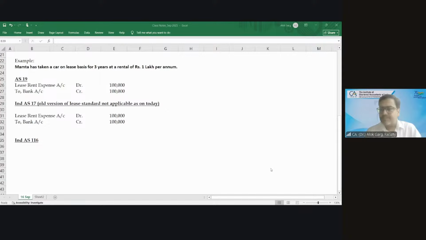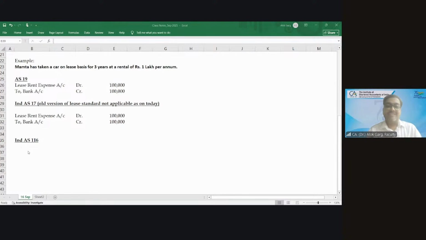Correct, Ayush? Yes, right to use the asset. Sanjay is very silent today. Sanjay, are you there? Yes, I'm here. Right to use the asset.